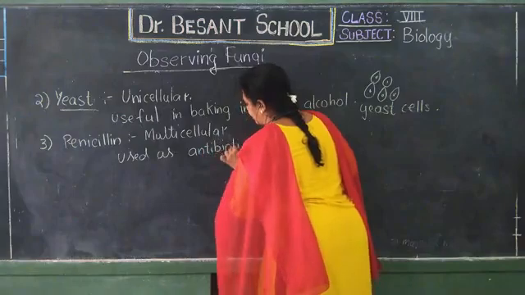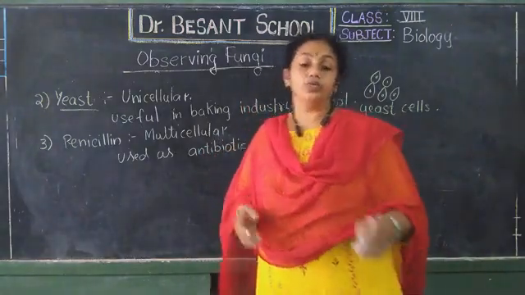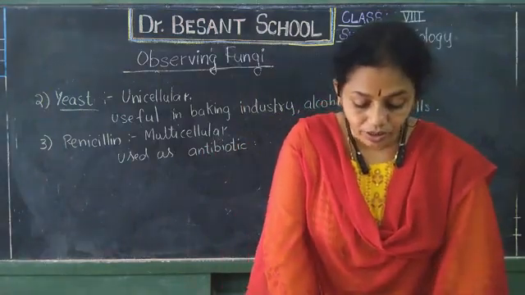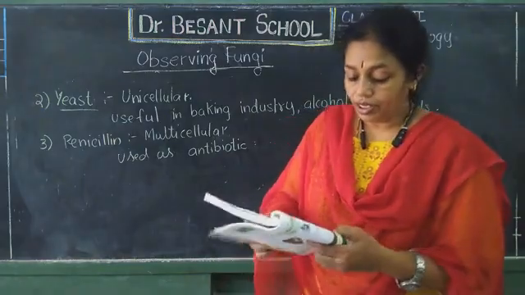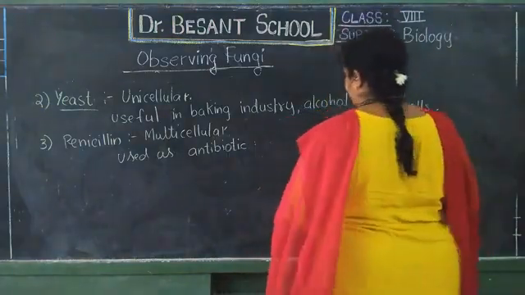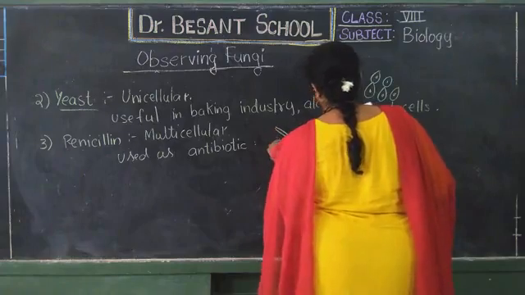In that lesson we shall be telling in detail. Apart from that, there are so many other antibiotics. So here I shall draw one such penicillin. How would they appear? I told that they are all multicellular.